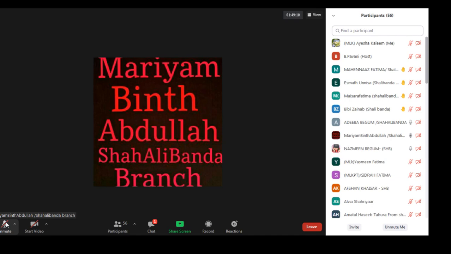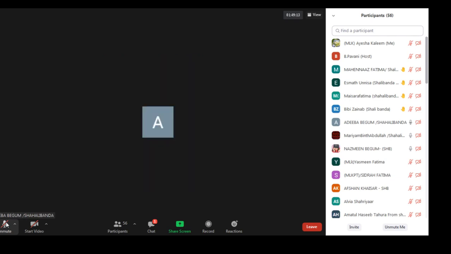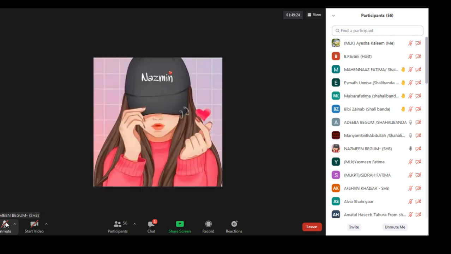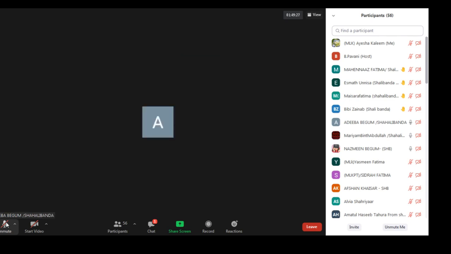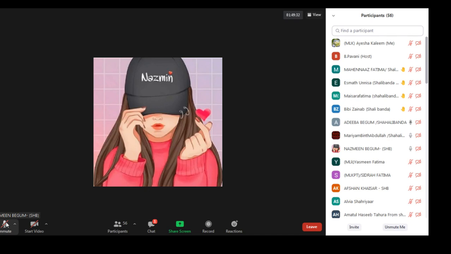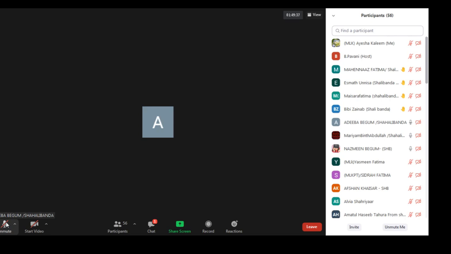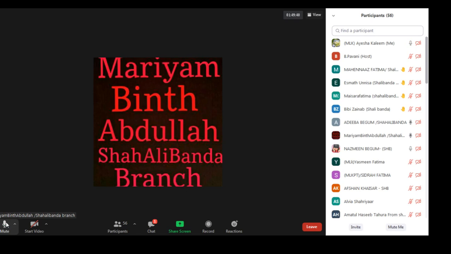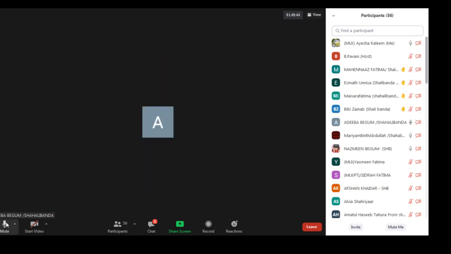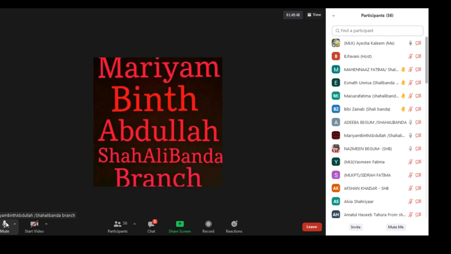Adiba, any doubt? In the 8th one, on date 30, salary due to clerk. What is the transaction? Salary due to clerk means it's paying to the clerk.